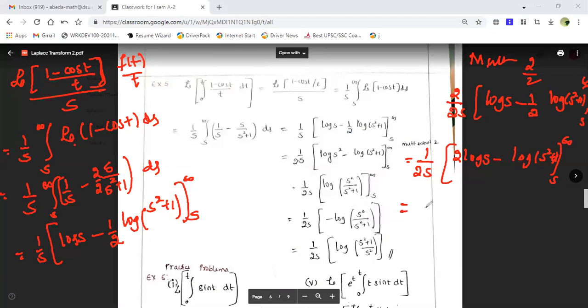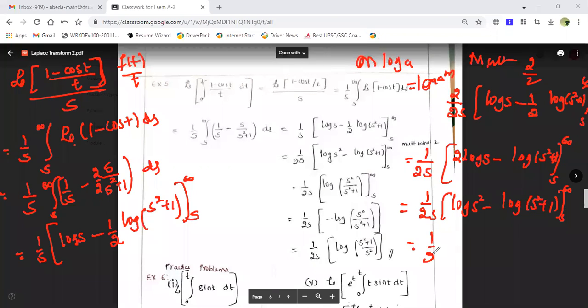So this is equal to, now you can see guys, you know, m log a is equal to log of a to the power m. By using that property, 1 upon 2s into log s square minus log of s square plus 1, from s to infinity. Okay, so this can be written as 1 by 2s log of s square upon s square plus 1, where s to infinity. So hope this step we have got like this.